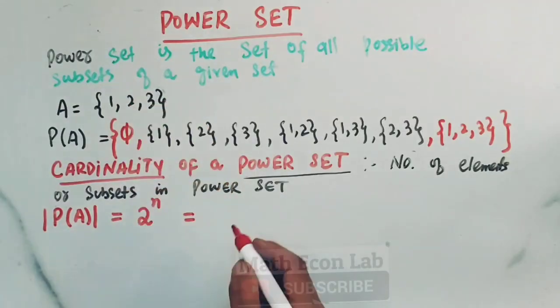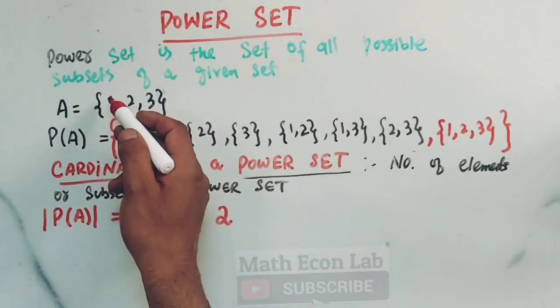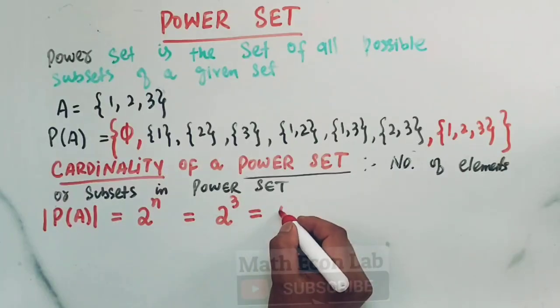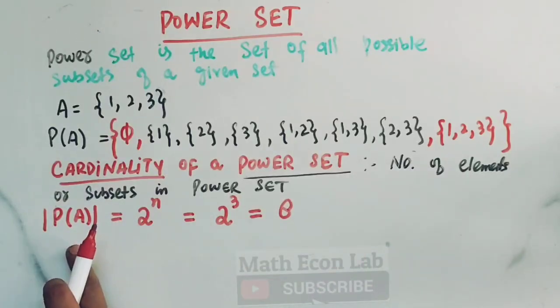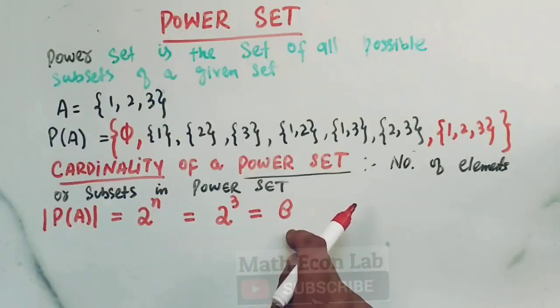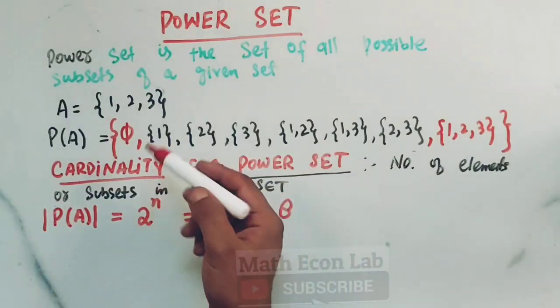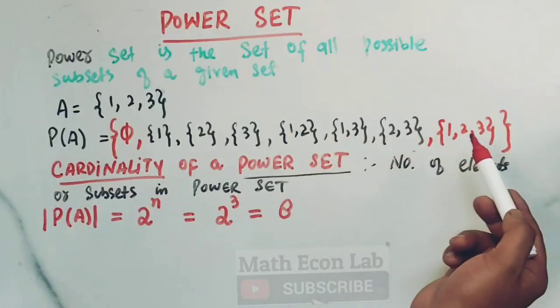So let us take the given example. We have 2 raised to the power, how many elements are here? 1, 2, and 3. We have 2 cubed, which will be equal to 2 times 2 times 2, which is 8. That means the number of elements in the power set will be equal to 8, what we call the cardinality of a power set. Now let us count: 1, 2, 3, 4, 5, 6, 7, and 8.